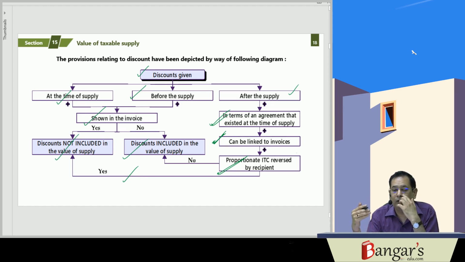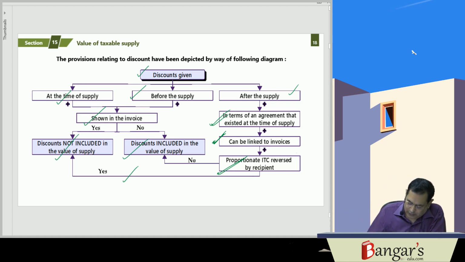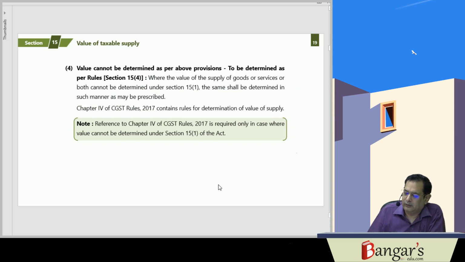However, if the agreement doesn't exist, they cannot be specifically linked to the invoices, and the recipient has not reversed the ITC, then the discounts will be included where? In the value of the supply. Then, as per the provisions relating to Section 15.4, the value will be determined in accordance with the rules which have been made in this regard, where the value of supply of goods or services or both cannot be determined under 15.1.